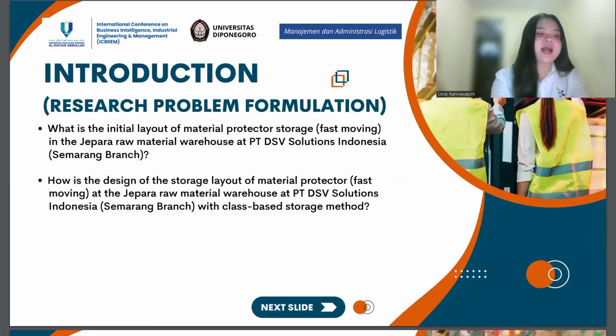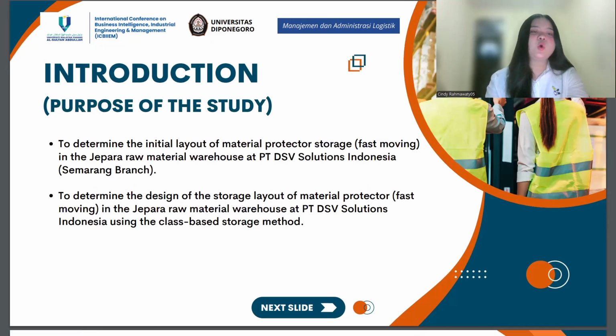In this research, there were several problem formulations that I found, including: 1. What is the initial layout of material protector storage of fast moving in the raw material warehouse at PT DSP Solutions Indonesia? 2. How is the design of the storage of raw material for material protector fast moving? About the purpose of the study, this research aims to: 1. Determine the initial layout of material protector storage fast moving. 2. Determine the design of the storage layout of material protector fast moving.